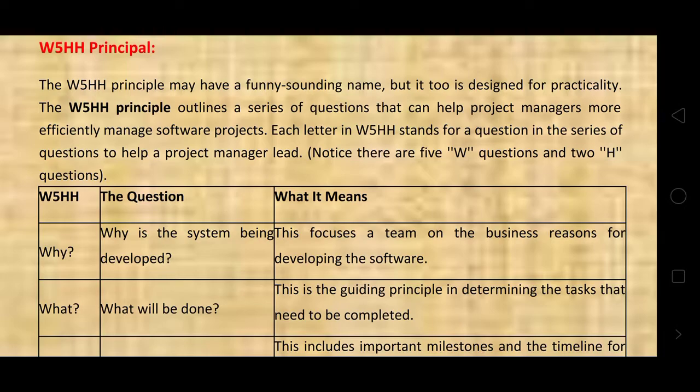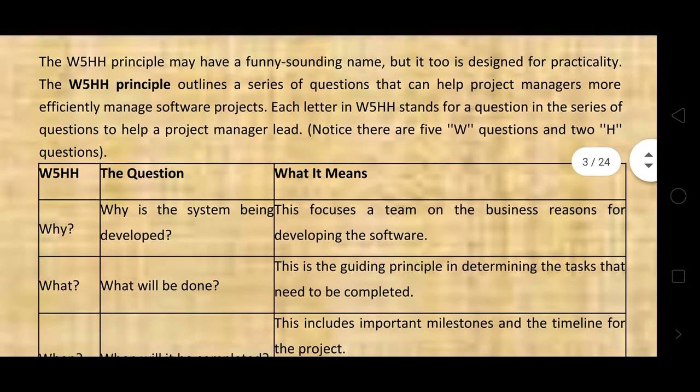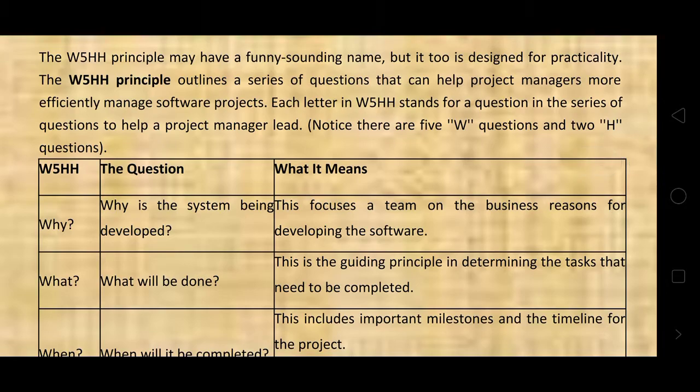The W5HH principle outlines a series of questions that can help project managers more efficiently manage software projects.